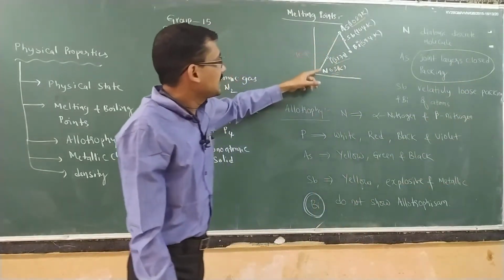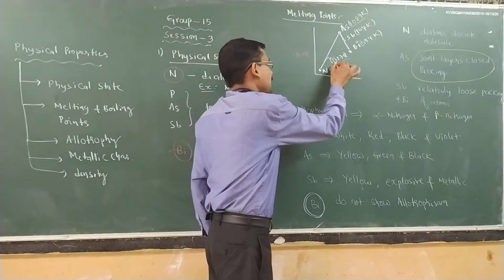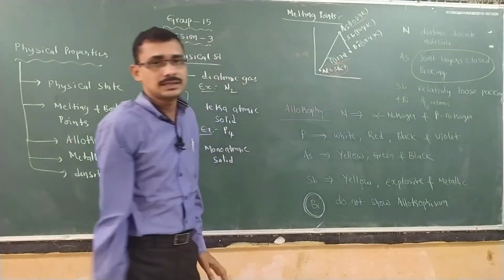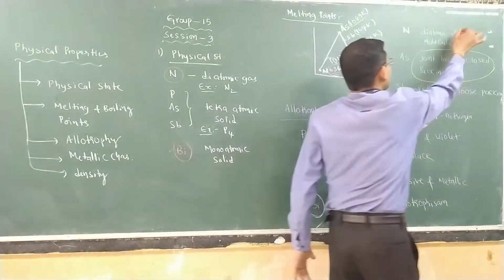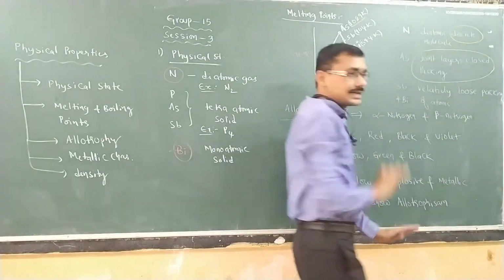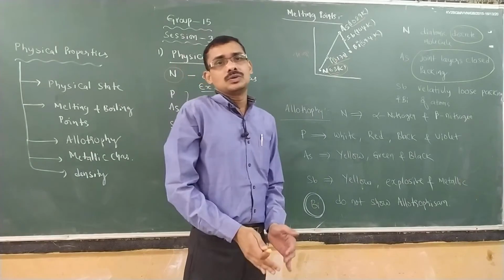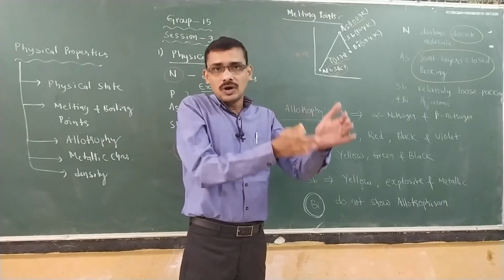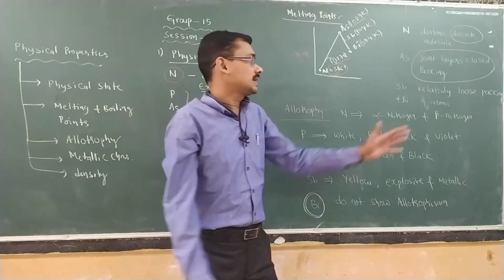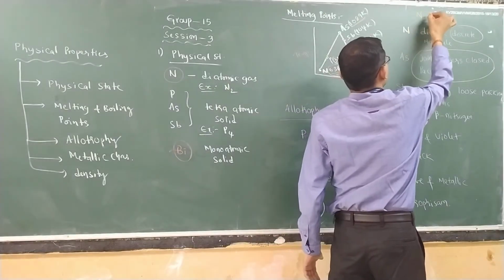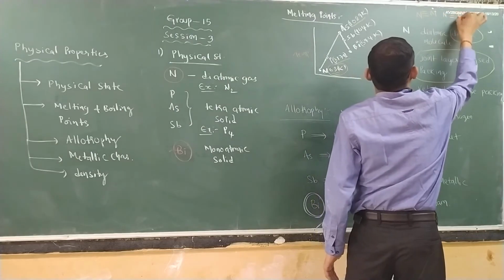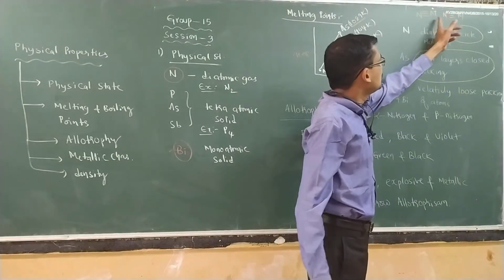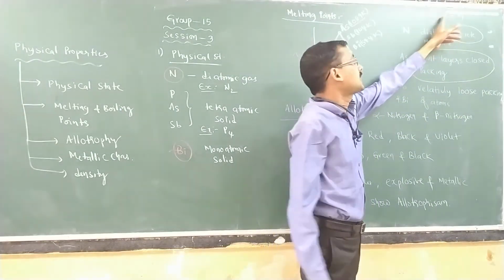But when you observe nitrogen, why is nitrogen having a very low melting point, that is 63 Kelvin? That is because of what? Discrete molecule. What is a discrete molecule? Individual molecule. There is no connection with other molecules. They are independent molecules. For example, if you write nitrogen, you are writing like this: nitrogen, nitrogen, nitrogen. You see, between these two only weak van der Waals forces of attraction will be there.